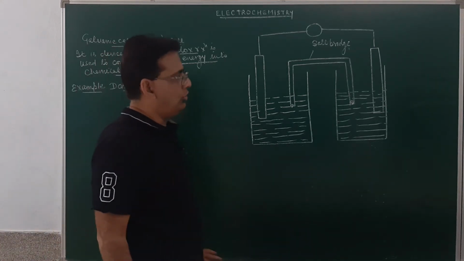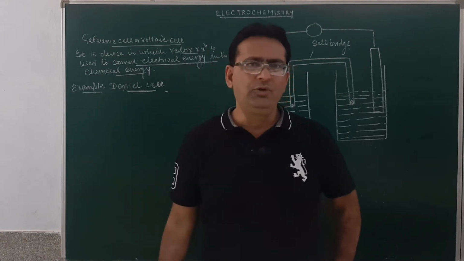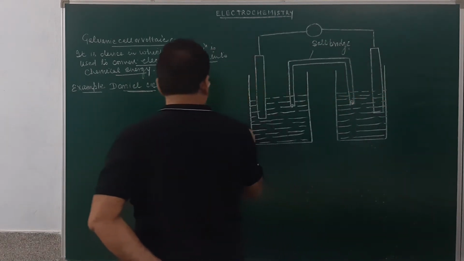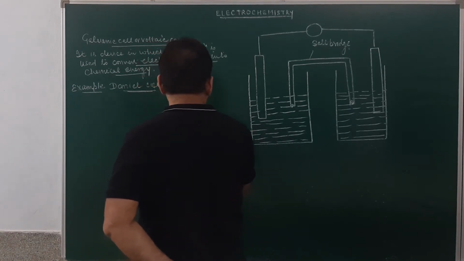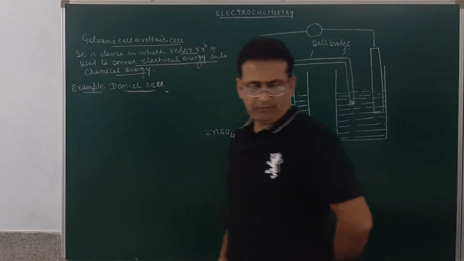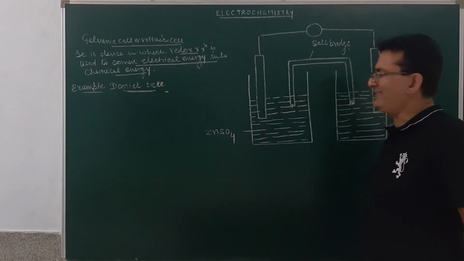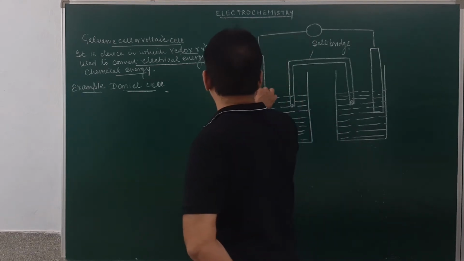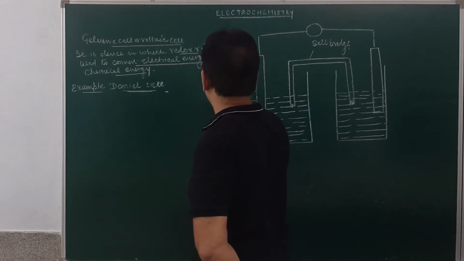We have two half cells. In one of the half cells, we have an electrolyte, which is a solution of zinc sulfate. In the zinc sulfate, there is an electrode of zinc. This is a zinc electrode.